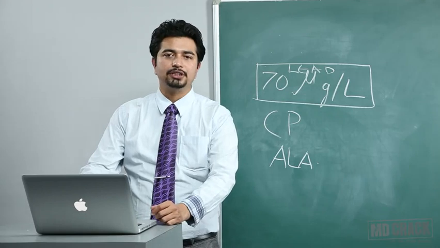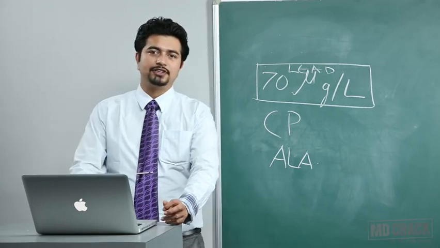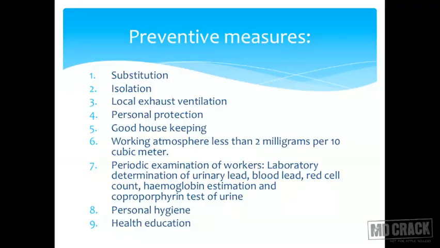What are the preventive measures for lead poisoning? First and foremost, again, substitution. You don't need lead these days in many industries. So if you don't need lead, let it go. Have a safer alternative. Say for example, we just discussed petrol. There is no need of adding lead to the petrol, and it is not added, by the way, but you can remove it.